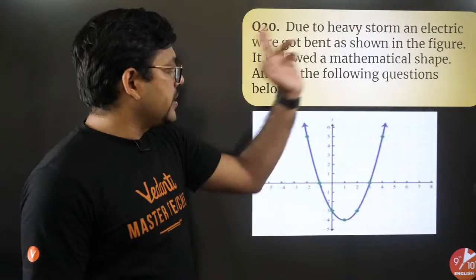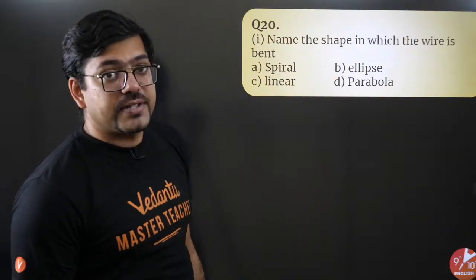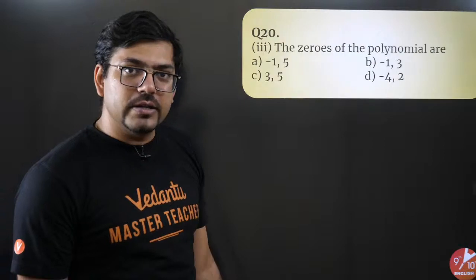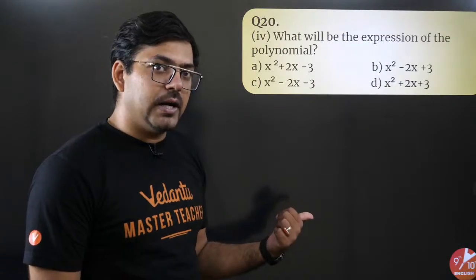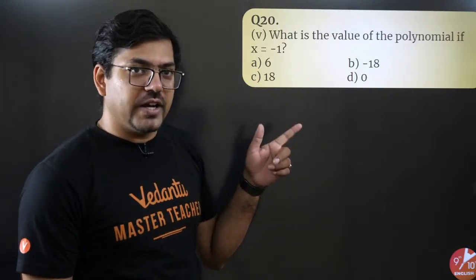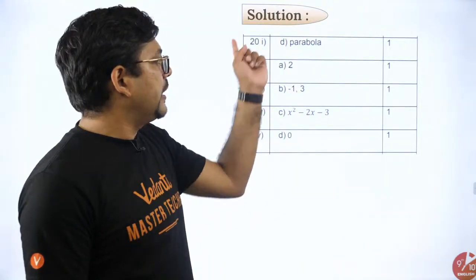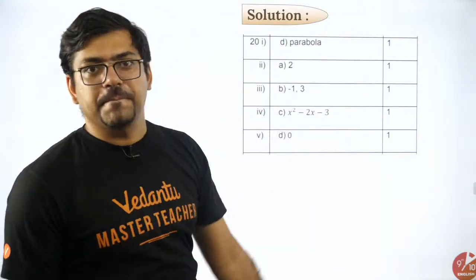Very important for you. A situation. In this situation, first subpart, 20th first subpart, second subpart, third subpart, fourth subpart, fifth subpart. Okay, 5 questions, and of these 5 questions the solutions are these 5. Okay, so just solve it and tally your answer whether you are getting these answers or not.